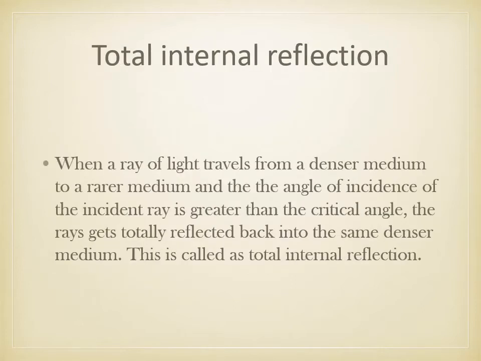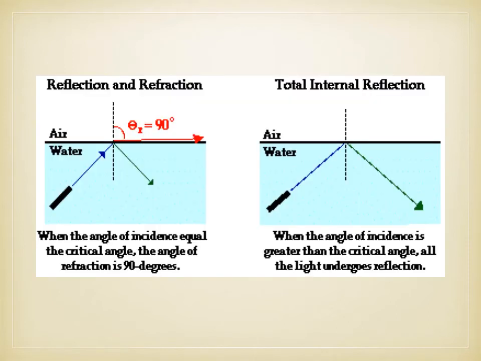Then coming to total internal reflection. When a ray of light travels from the denser medium to the rarer medium, and the angle of incidence of the incident ray is greater than the critical angle, the rays get totally reflected back into the same denser medium. This is called total internal reflection. It is shown in this diagram.